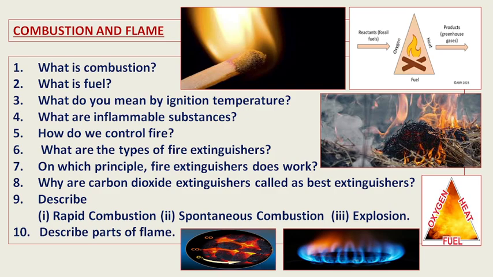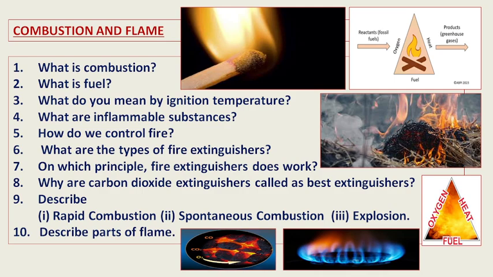Next, how do we control fire? See, simply burning the material will not solve the purpose. Sometimes it becomes uncontrollable. Like in a forest, sometimes fire takes place and it becomes uncontrollable. It gets spread and spread. At that time, it will cause heavy destruction, devastation, and sometimes it may affect human life and animal life.